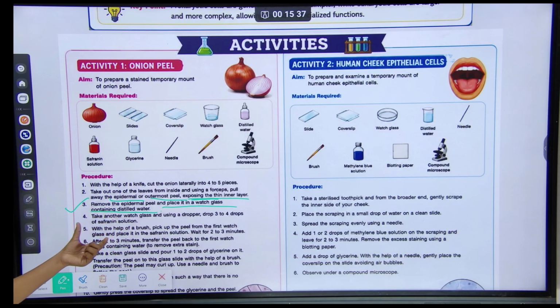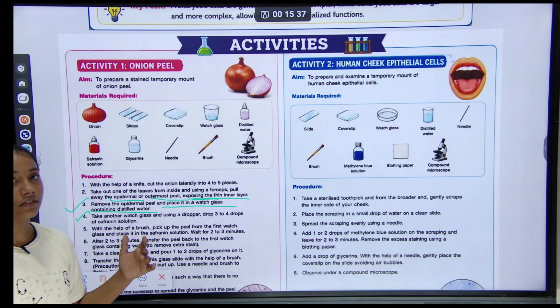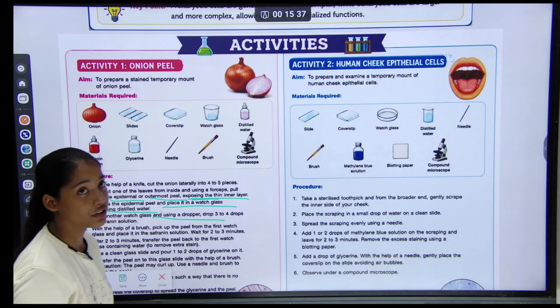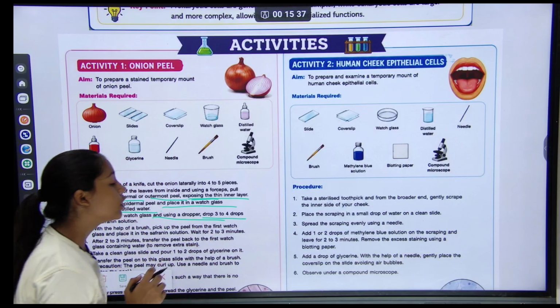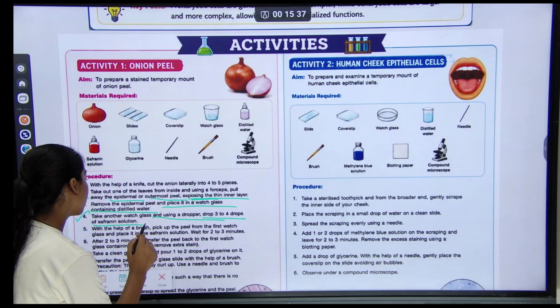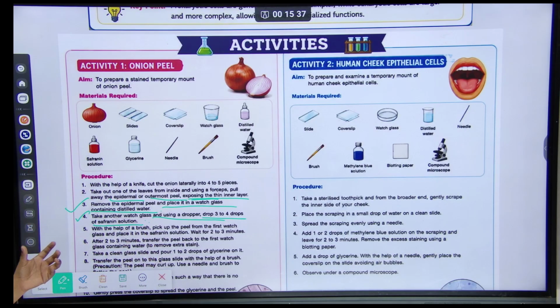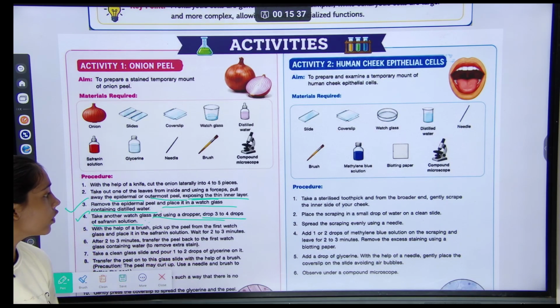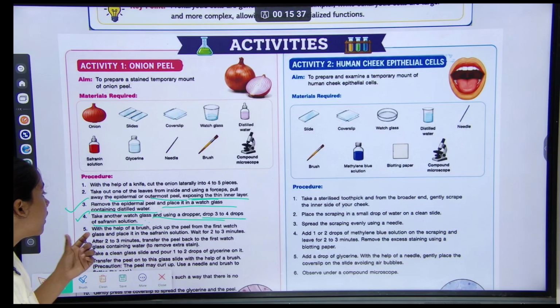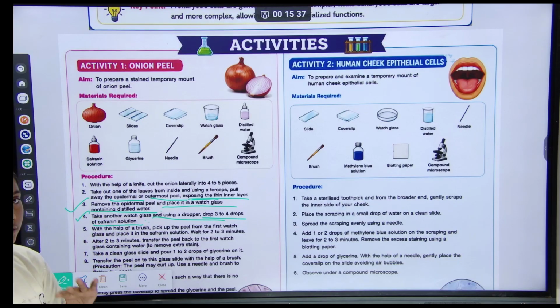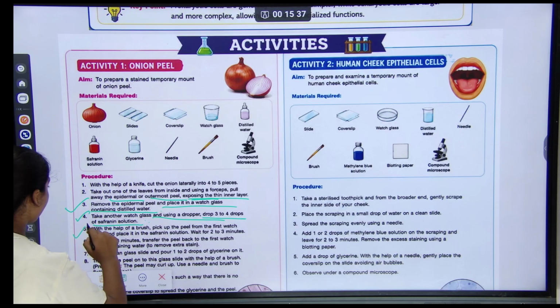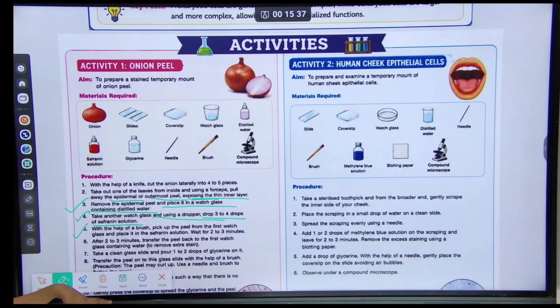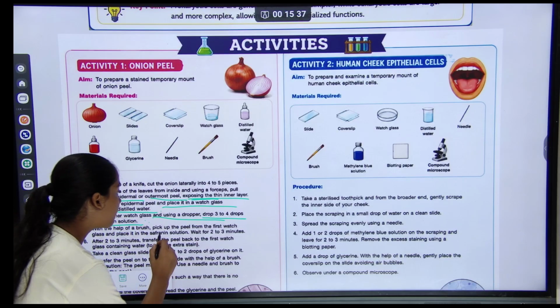Understood? And take another watch glass and, using a dropper, drop 3 to 4 drops of saffron solution. Fifth, with the help of a brush, pick up the peel.